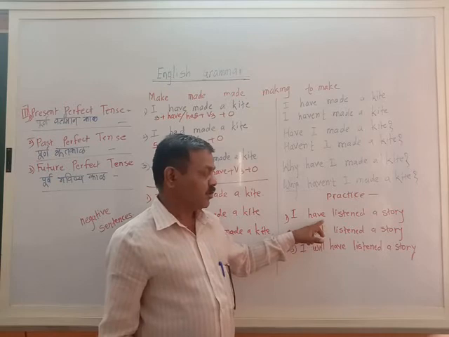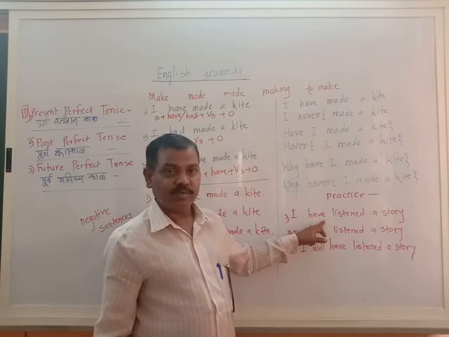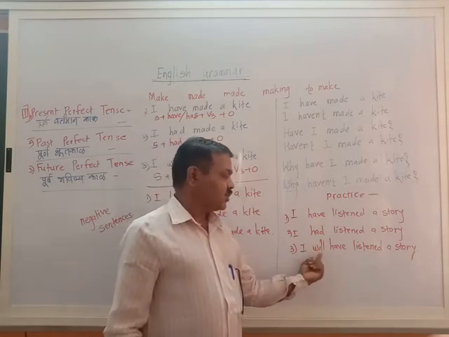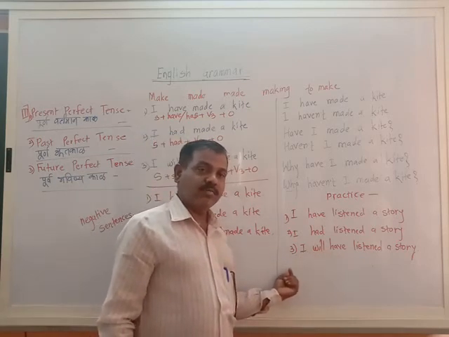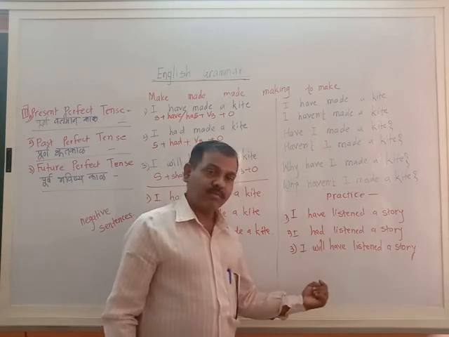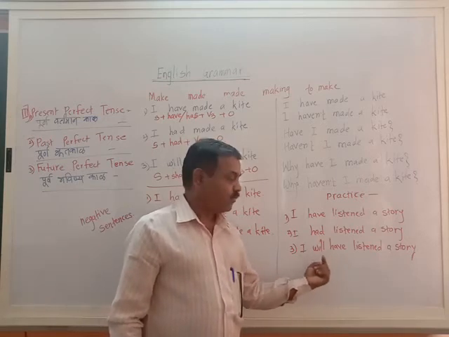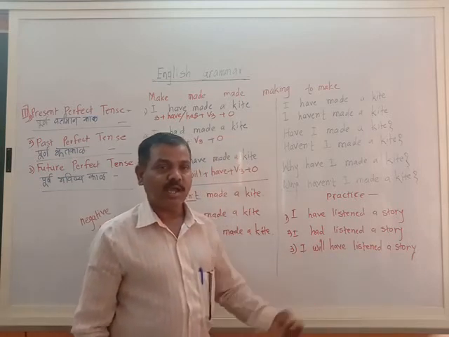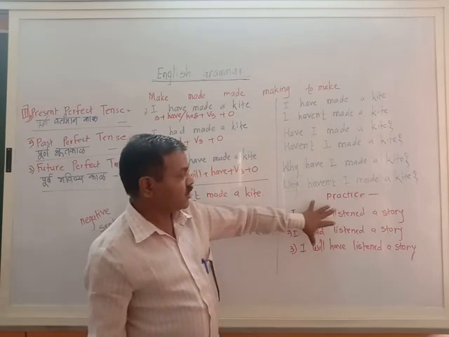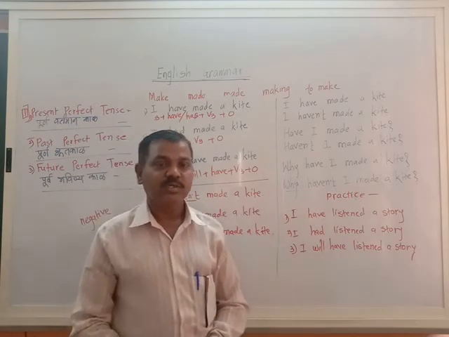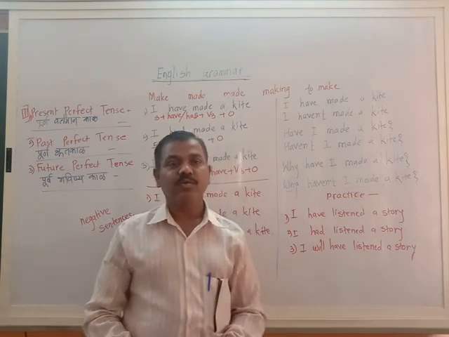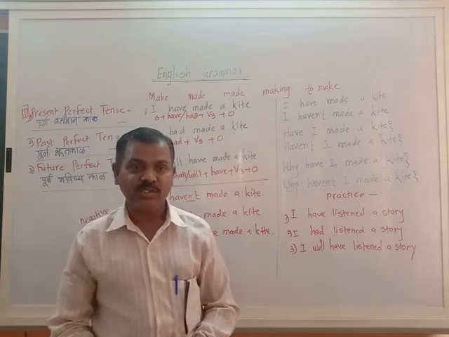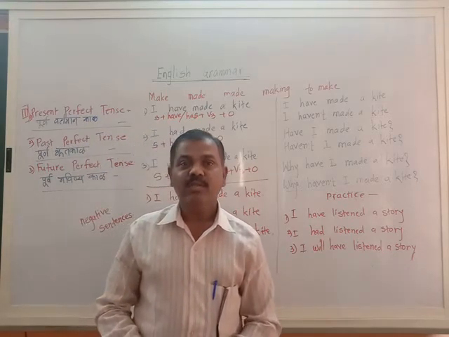Again you have to frame the verbal question by shifting only the auxiliaries. Whatever the first auxiliary is there, here I will have, just you have to take will here in the beginning. Will I have, will I have. This is the change there. Won't I have, like that. And you have to practice these three sentences and these five sentences within a short period. You will understand the nine types of tenses, that is simple tenses, continuous tenses, and the perfect tenses.